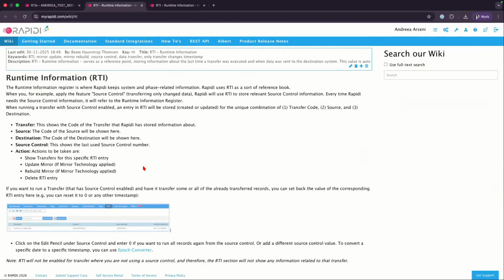Just as a reminder, on any section on a transfer or anywhere in Rapidi, you would have this question mark that would lead you to the wiki page. If you get to the wiki page and you realize that it's not enough information, it doesn't really make a lot of sense, then you can reach out to me, and I can add more content or make it more detailed. I think that would be also great to get from you.